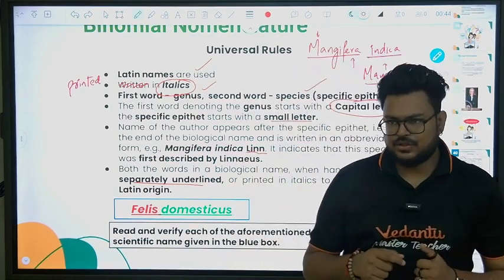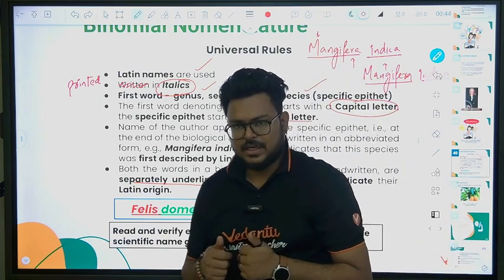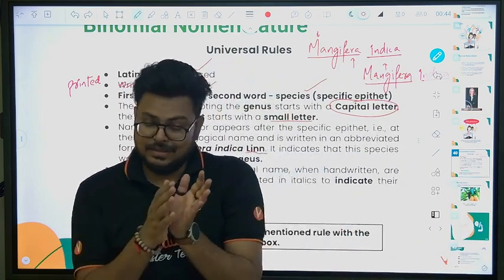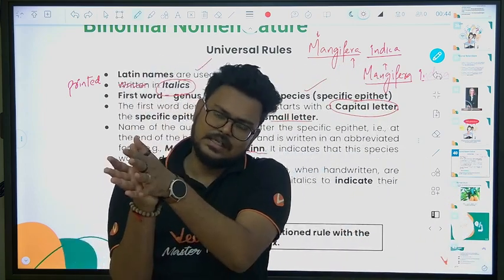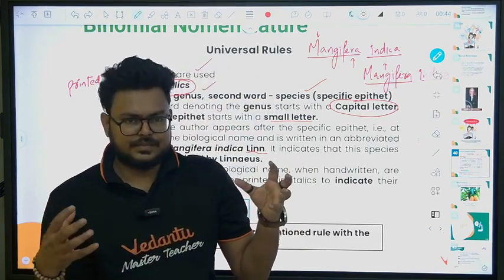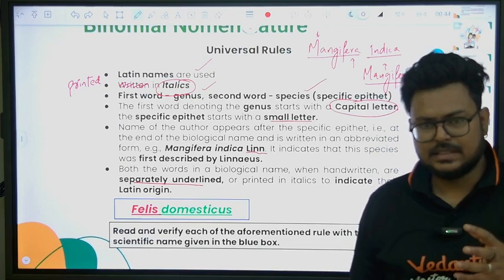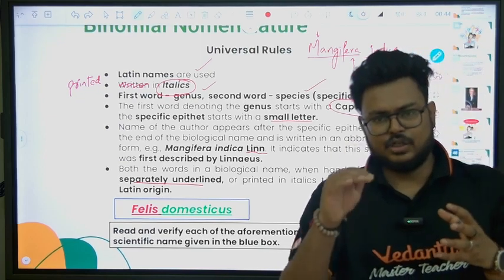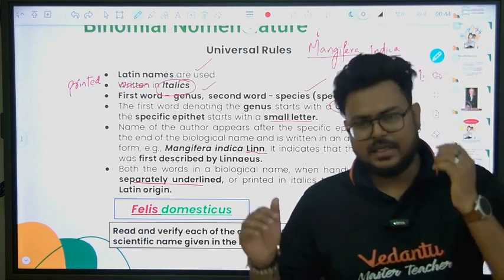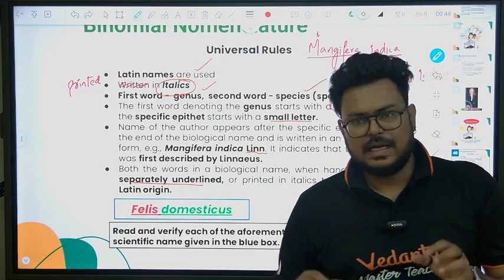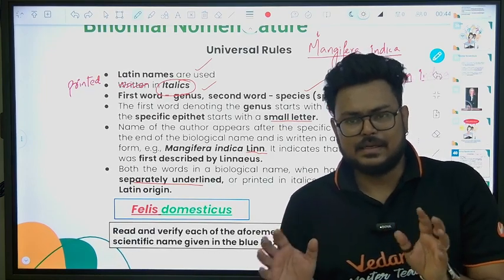What are the basic features of binomial nomenclature? It will be in Latin language. When it is printed, it will be in italics. When we are writing it, the genus name should come first, then the species name. The genus name's first letter should be capital, the species name should be small, and we have to underline them separately.